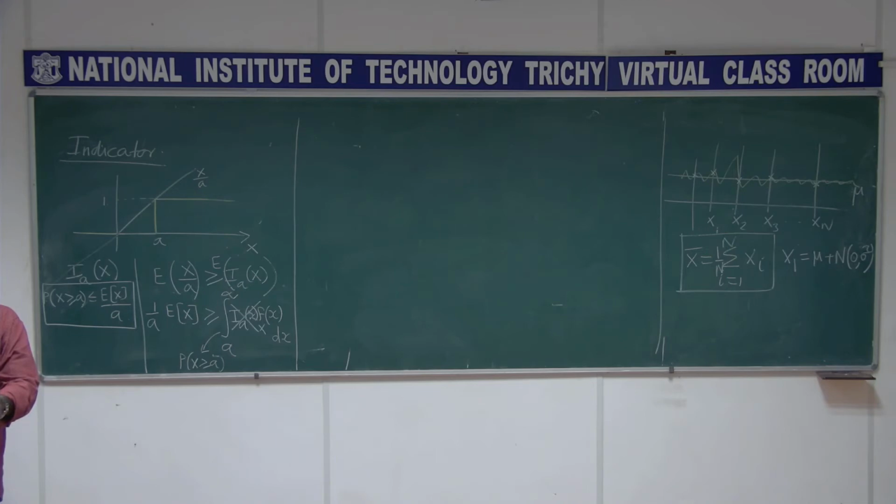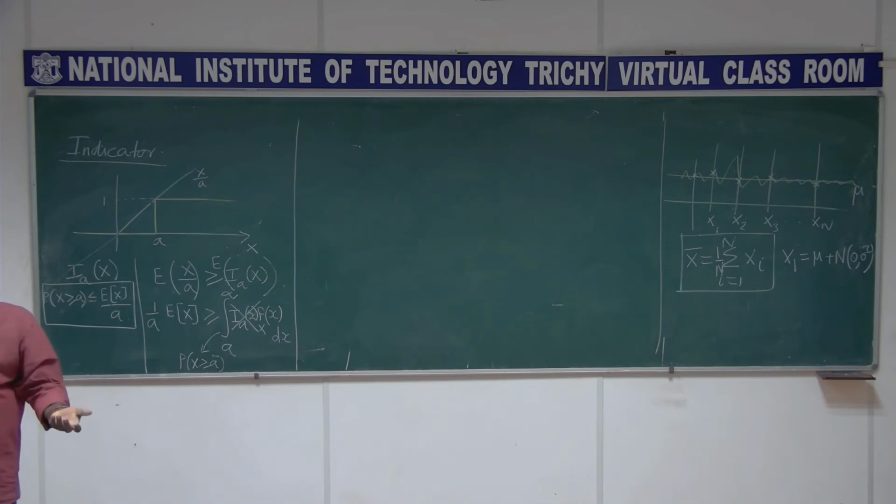That's known, right? So if I want to know the expectation of x1, straight away I can find out the expectation of mu. You have the expression, right? X1 is equal to mu plus n. Expectation of x1 is expectation of mu plus expectation of n.